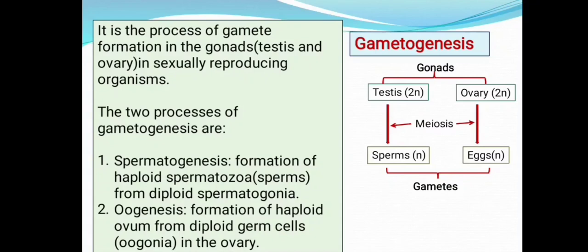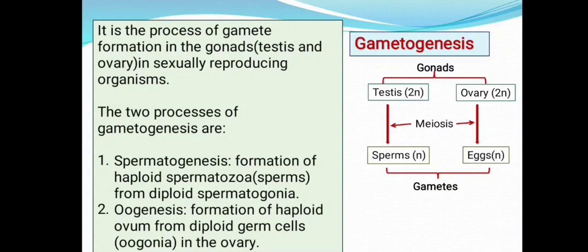So these structures are the gonads. The germ cells of the gonads undergo meiosis. To complete meiosis, the cell has to divide twice, that is meiosis 1 and meiosis 2. At the end of meiosis 2, the gametes are produced. The male gametes are called sperms and the female gametes are called eggs or ova. These gametes are haploid in nature.